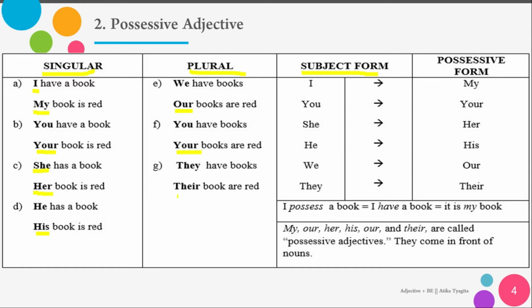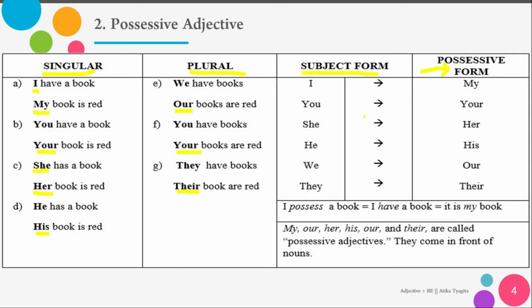They have books. Their books are red. Yeah, this is the second one. The subject form and possessive form summarized: I is my, you is your, she is her, he is his, we is our, they is their.